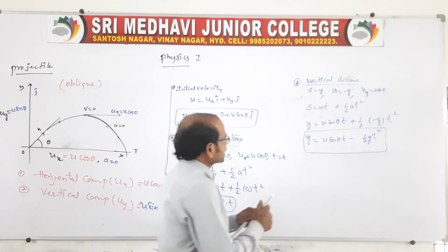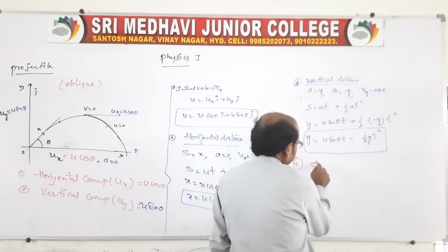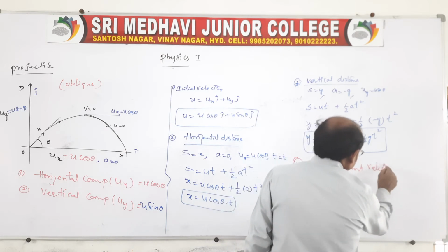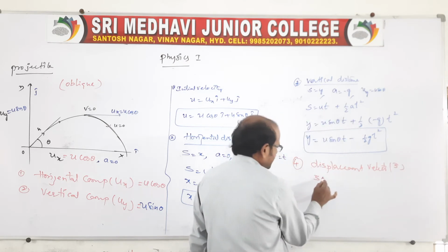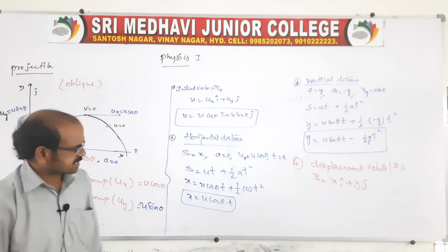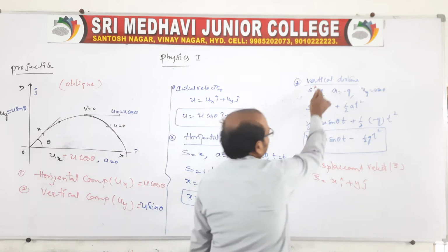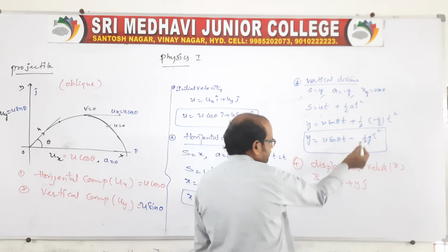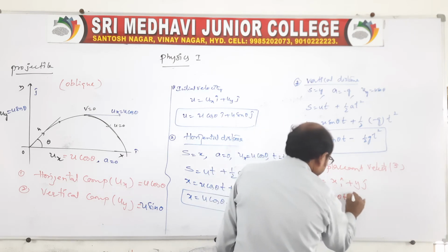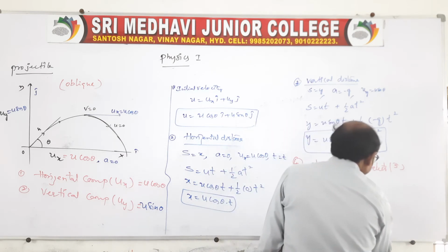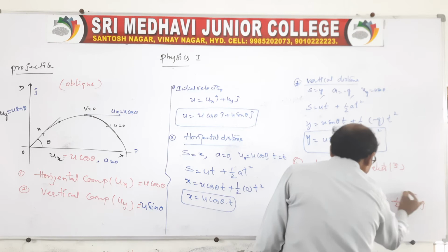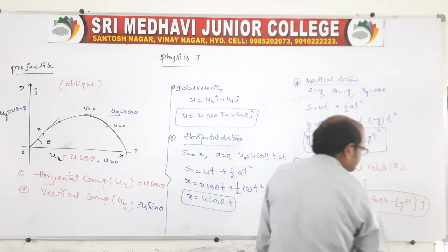Now, let us go for the next one, that is the fourth one, displacement vector. Displacement vector is nothing but s bar. So s bar is represented as x i cap plus y j cap. We know x is u cos theta and we know the vertical distance will be u sin theta t minus half g t square. Here you write s is equal to u cos theta into t i cap plus u sin theta into t minus 1 by 2 g t square j cap. This will be the displacement.